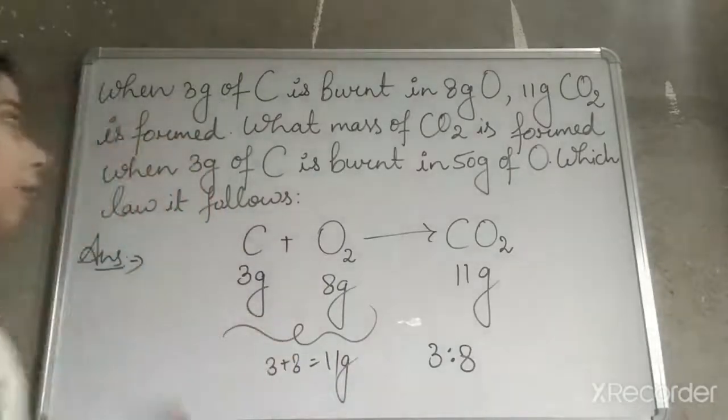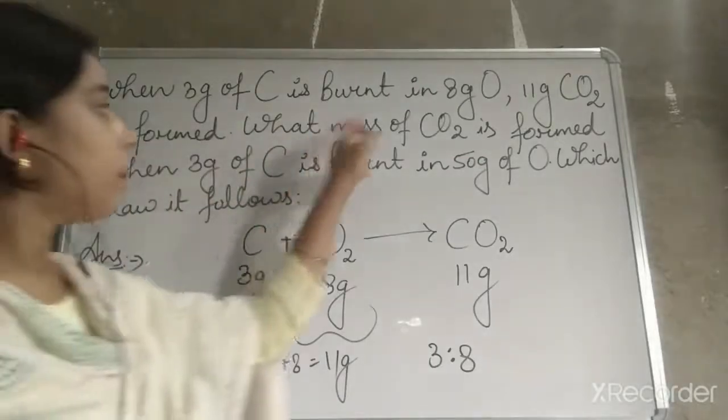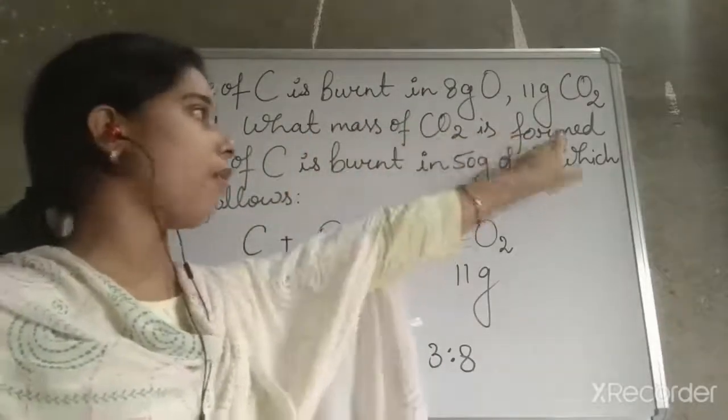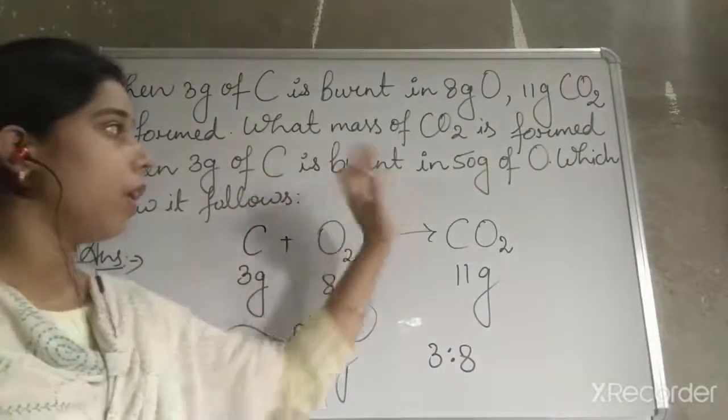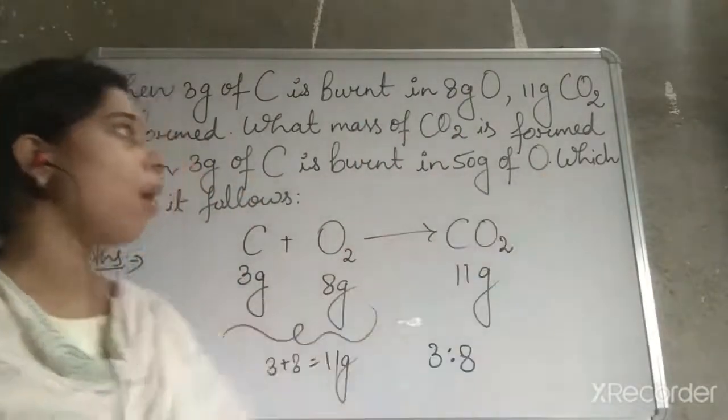Now, another part of the question is: what mass of carbon dioxide is formed when 3 gram of carbon is burnt in 50 gram of oxygen?